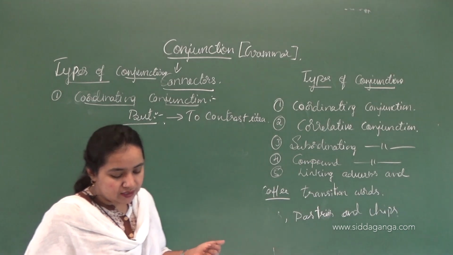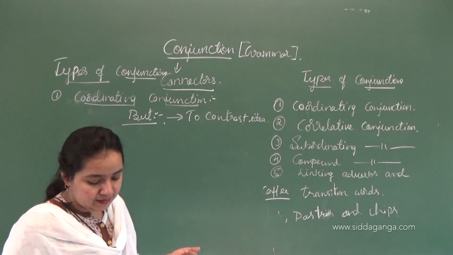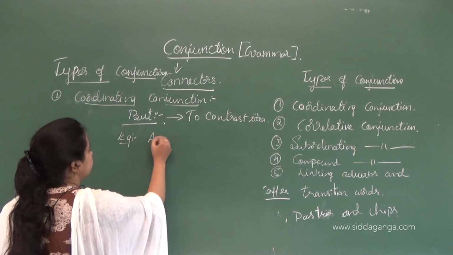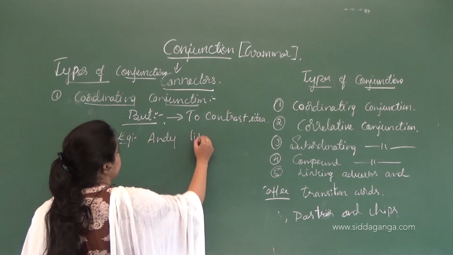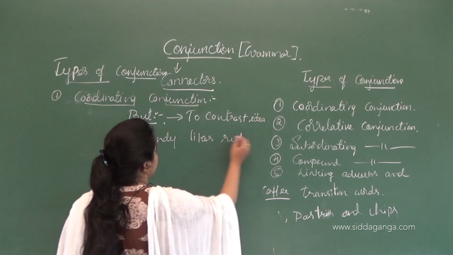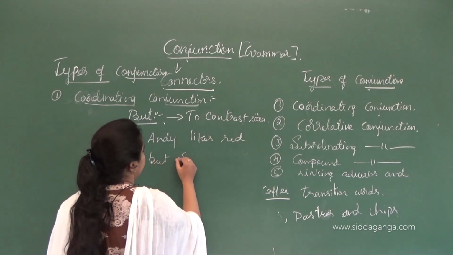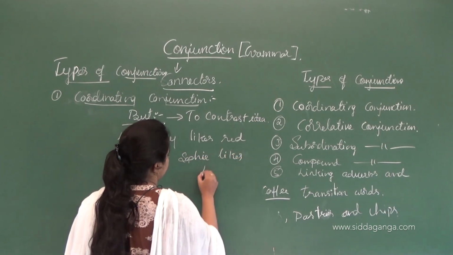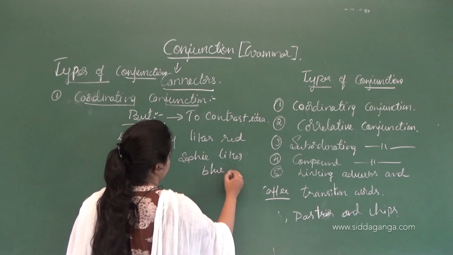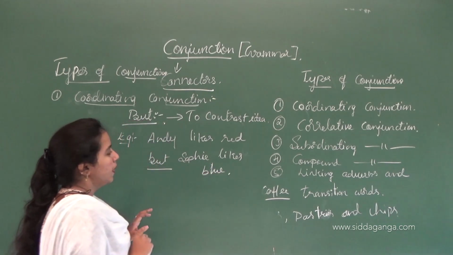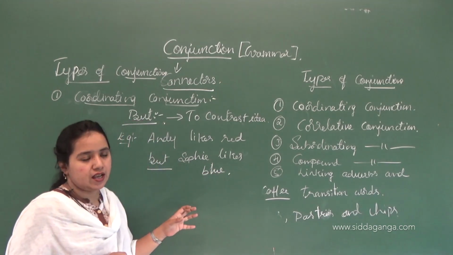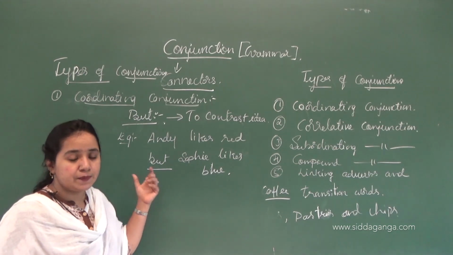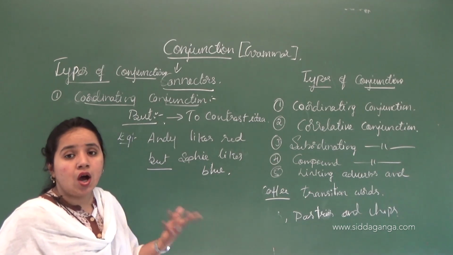Example: Andy likes red but Sufi likes blue. So with 'but' here, there are two contrasting ideas brought together, that is the use of the coordinating conjunction 'but'. Okay, let's see about 'or'.